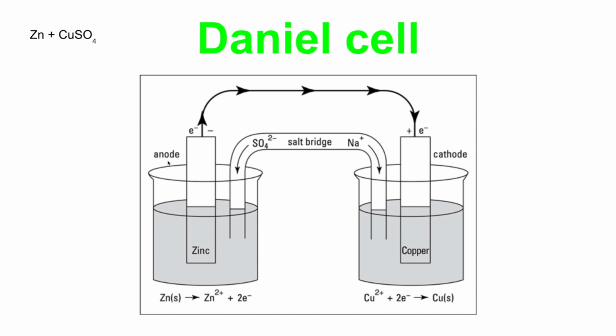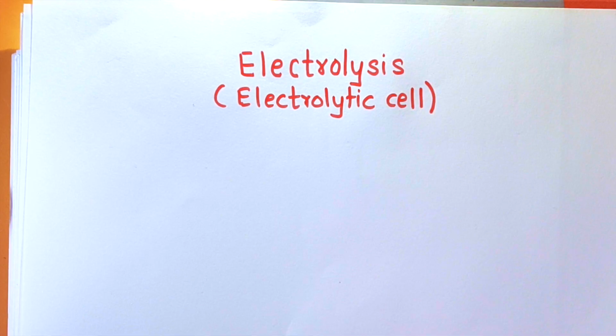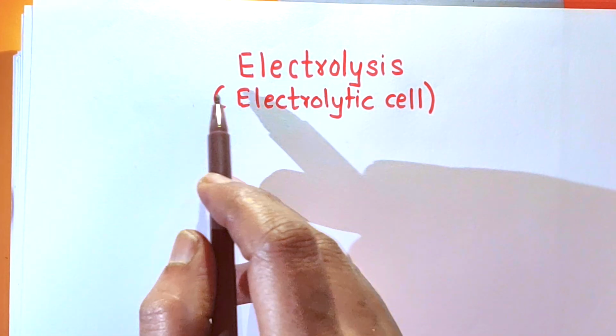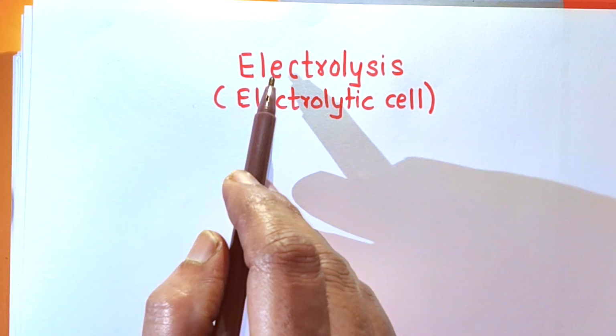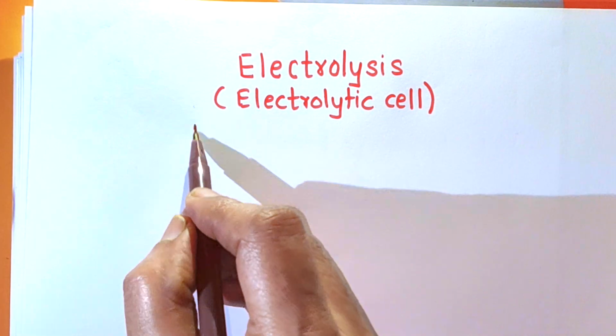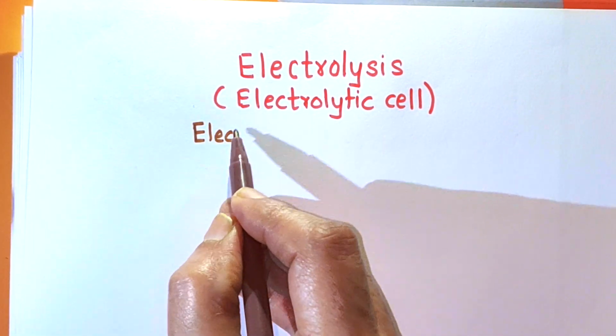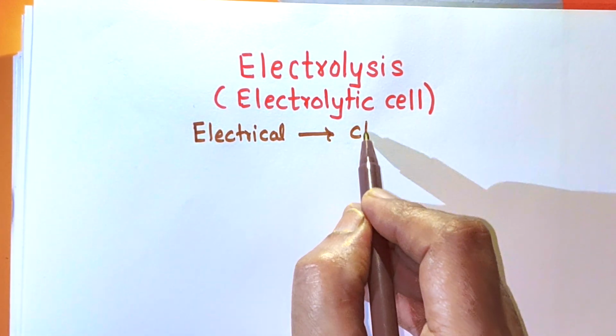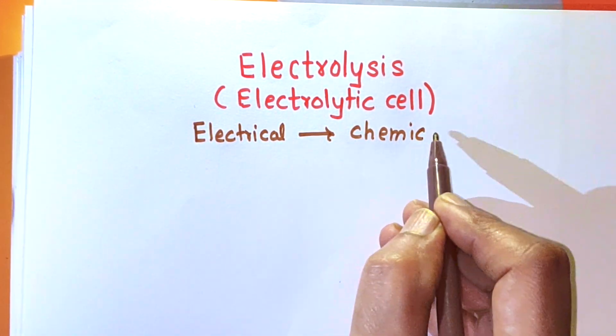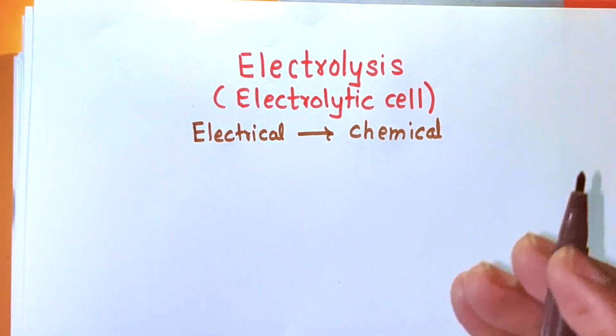The same redox reaction takes place, but it takes place when zinc atoms and Cu+2 ions are separated, and we have obtained electrical energy. That is, in the metallic wire, if you attach a voltmeter or take one bulb here, you can obtain the electrical energy. The second part is in which electrical energy is converted into chemical energy. How electrical energy is used to carry out a chemical reaction, that is, conversion of electrical energy into chemical energy.